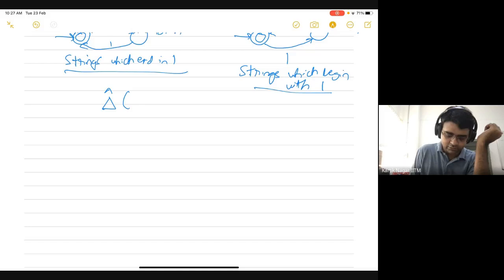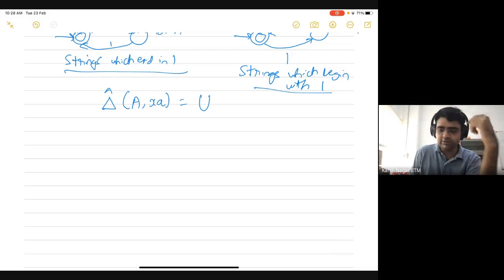This delta hat is defined over a set of states, let's call it A, and a word W. The word W can be written as XA, and this is defined recursively.